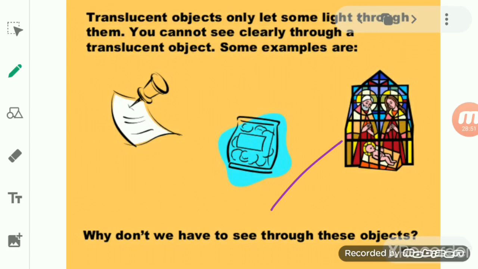The window of the bathroom in our home is made up of a translucent material. So though some of the outside light may enter the bathroom, nothing is visible clearly from outside. You have seen such kinds of glass which are not clearly visible from outside, but since they allow only a little light to pass through, there is some light in that particular room or bathroom. So the translucent object absorbs or reflects a good part of the light falling on it, but allows only some of the light to pass through.